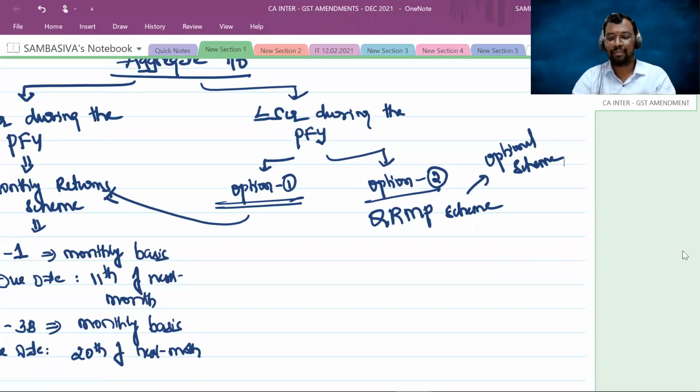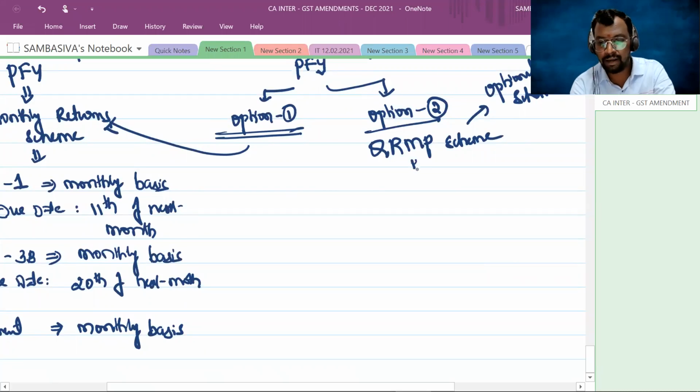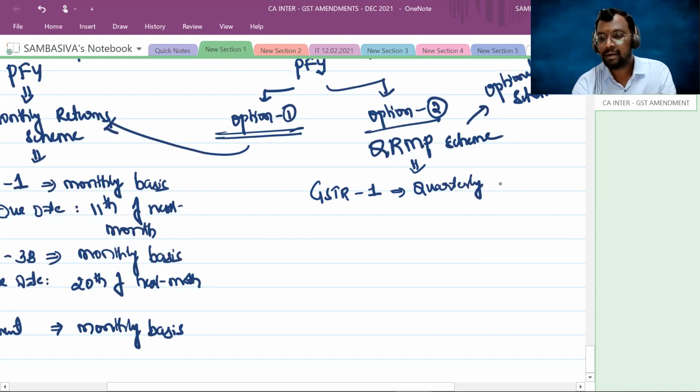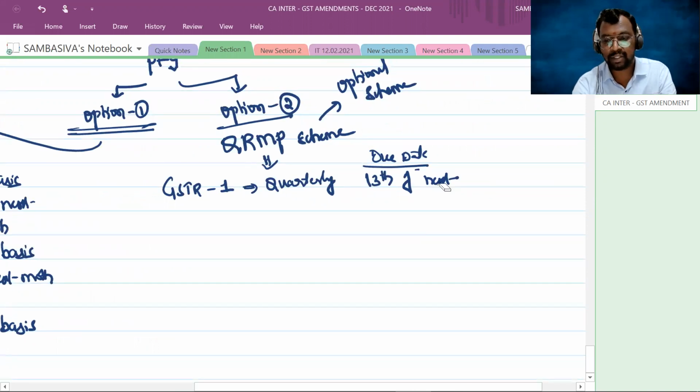Now, I want to try this QRMP scheme. My turnover is less than or equal to 5 crores during the preceding financial year, so I would like to adopt the QRMP scheme. Very good. In that scenario, you have to file GSTR 1 on quarterly basis. And what is the due date for the filing of it? The due date is 13th of the next quarter.